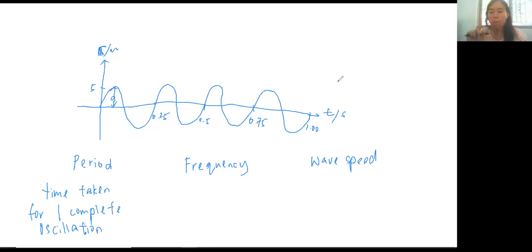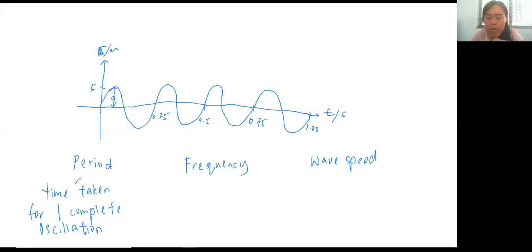One S shape is one complete oscillation. So this is one complete oscillation, this is another, this is the third, and here is the fourth complete oscillation.